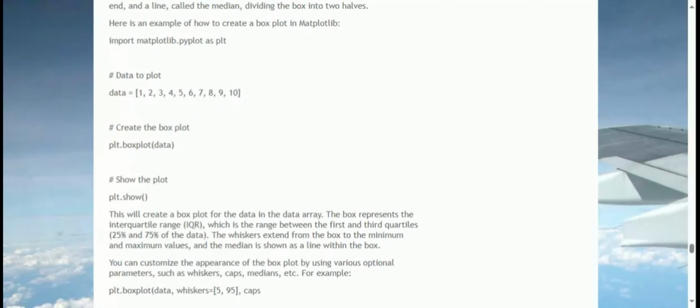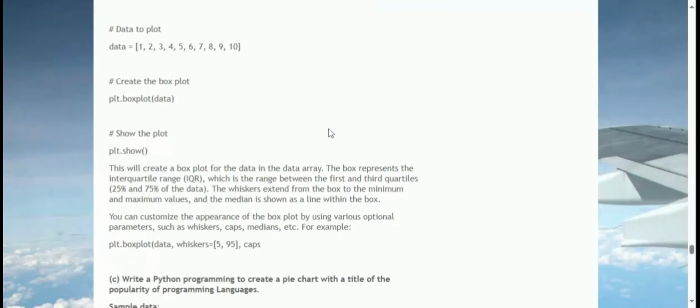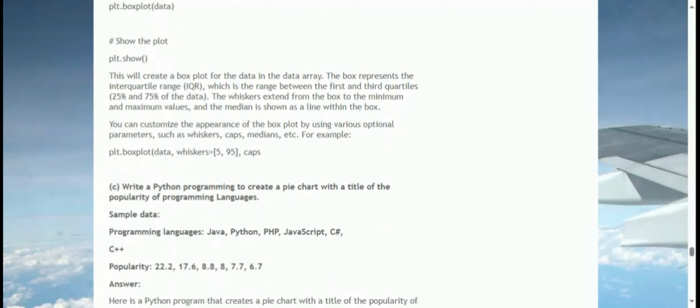The box represents the interquartile range, IQR, which is the range between the first and third quartiles, 25% and 75% of the data. The whiskers extend from the box to the minimum and maximum values, and the median is shown as a line within the box. You can customize the appearance of the box plot by using various optional parameters, such as whiskers, caps, medians, etc. For example, plt.boxplot(data, whis=(5, 95), caps.